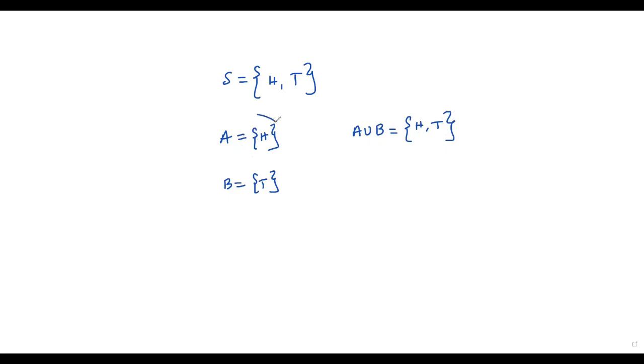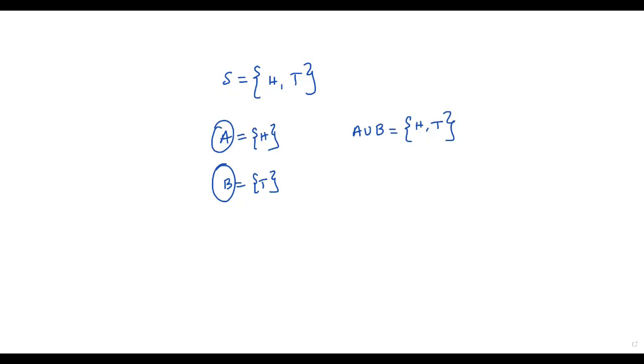Okay, when I combine these two events A and B, that is equal to the sample space, then we can say these two events A and B are exhaustive outcomes. So whenever I combine two or more events and it is equal to the sample space, we can say those events are exhaustive events.